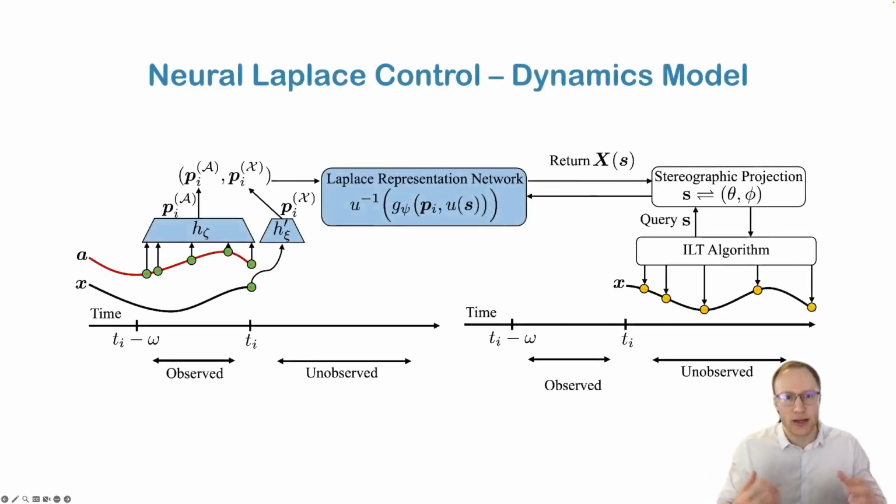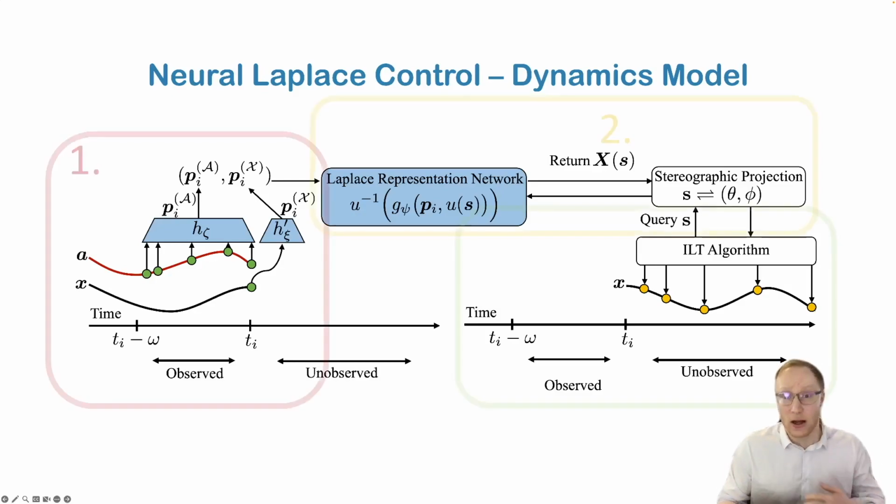So the method works in principally two steps. One, learning a dynamics model of the environment, and two, using this dynamics model with a model predictive control planner to plan and take action trajectories. Firstly, for the dynamics model, we extend the Neural Laplace model to what we call Neural Laplace Control, which takes the action history as input as well as the current state, represents this in the Laplace representation, and models the future expected trajectory.